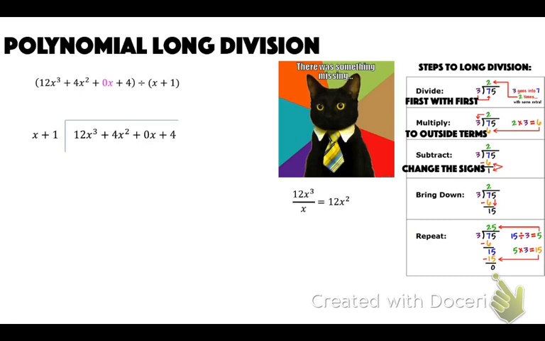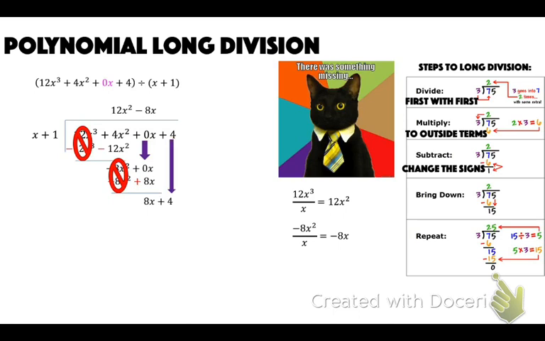So 12x cubed divided by x is 12x squared. Multiply, you get 12x cubed plus 12x squared. Subtract, change those signs, and you're left with negative 8x squared. Bring down the 0x. Divide, negative 8x squared divided by x is negative 8x. Multiply, you get negative 8x squared minus 8x. Change those signs. Left with 8x, bring down the 4.